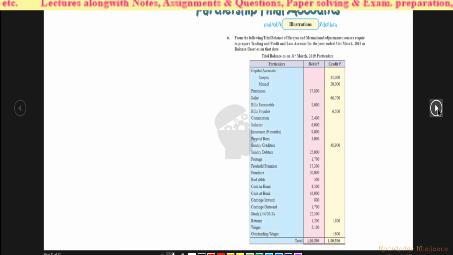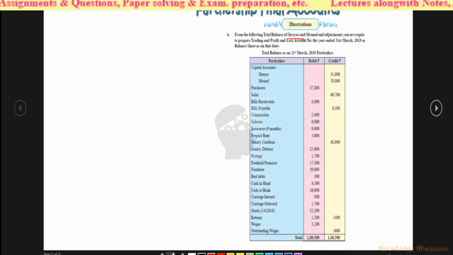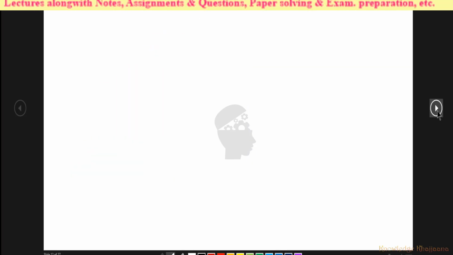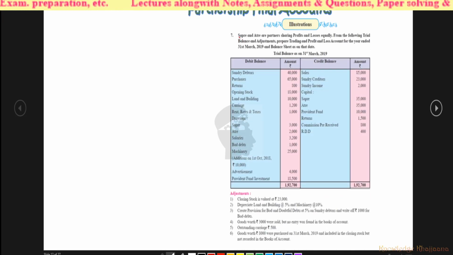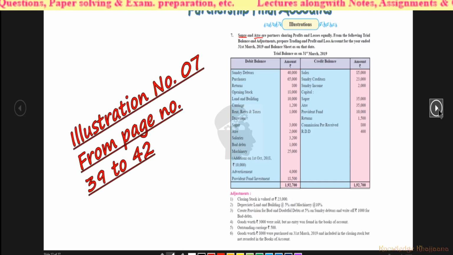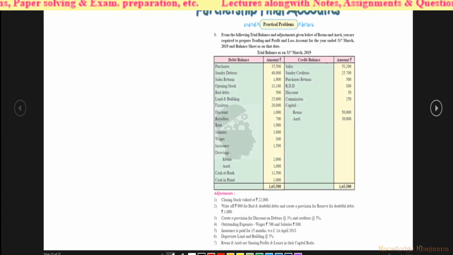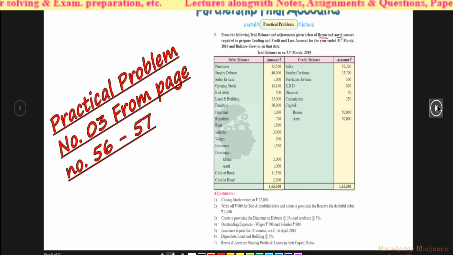What we learnt in our last lecture? We learnt illustration number 6, that was of Shreyas and Runal, which was given on page number 37 to 39, as well as we learned illustration number 7 also, that was of Sapre and Atre, which was given on page number 39 to 42. What we are learning today? Today we are learning practical problem number 3, that is of Reena and Aarti, which is given on page number 56 to 57. Let's start to solve the problem.